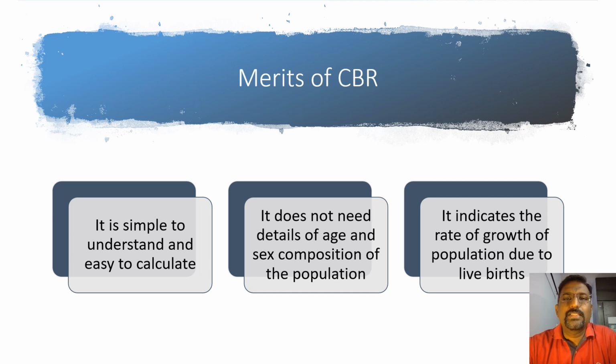The third one is it indicates the rate of growth of population, students. It indicates how fast the population is growing in a particular locality. Through CBR we can find out. So this is one of the important measures of fertility.